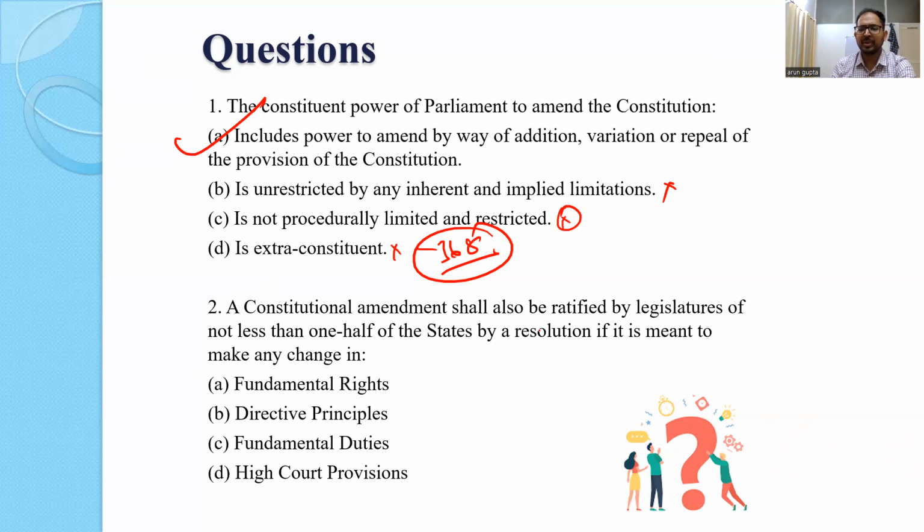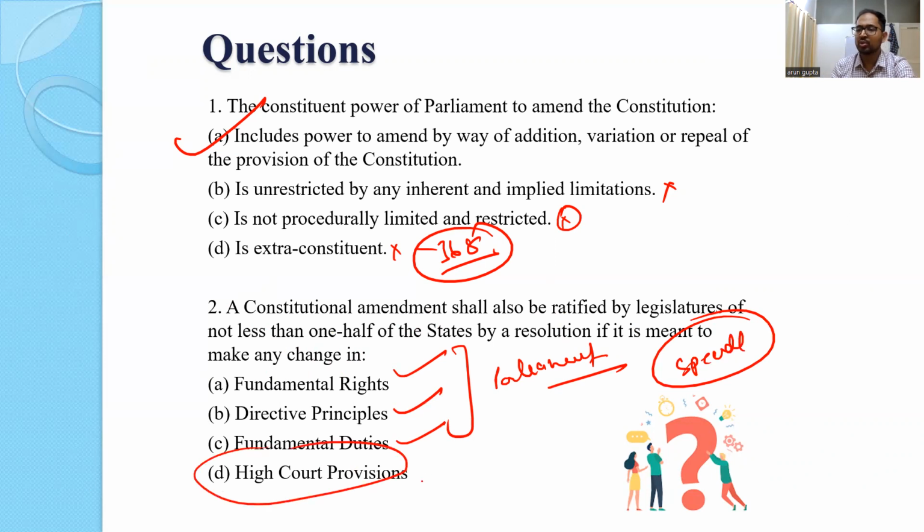Next, a constitutional amendment shall also be ratified by the legislatures of not less than half of the states by resolution if it is meant to make any changes in... So we have talked about it: if there are changes in fundamental rights, DPSPs and fundamental duties, here parliament alone can amend by special majority. The provisions related to High Court, Supreme Court, etc., have to be ratified by the legislatures. So the option is D.